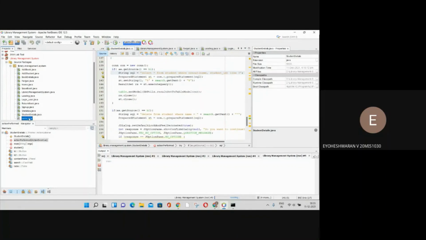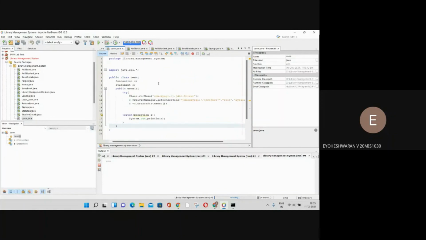And this is the part where we have connected our MySQL database to the NetBeans project, and we have given the root and password. This is the Java SQL part where we have connected JDBC to the project.